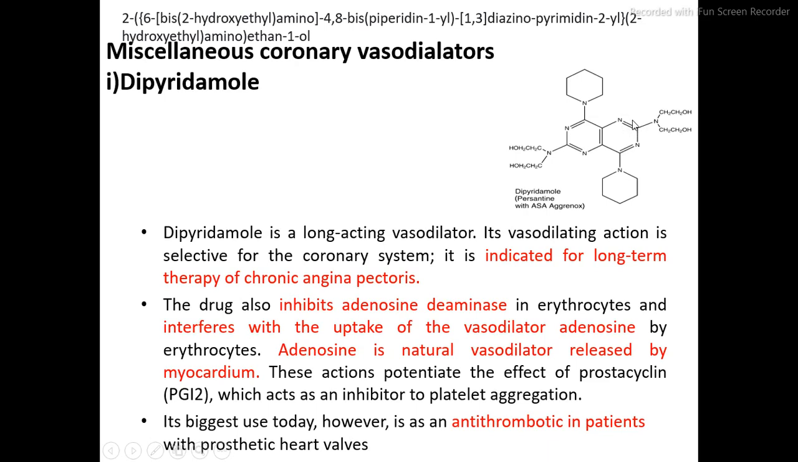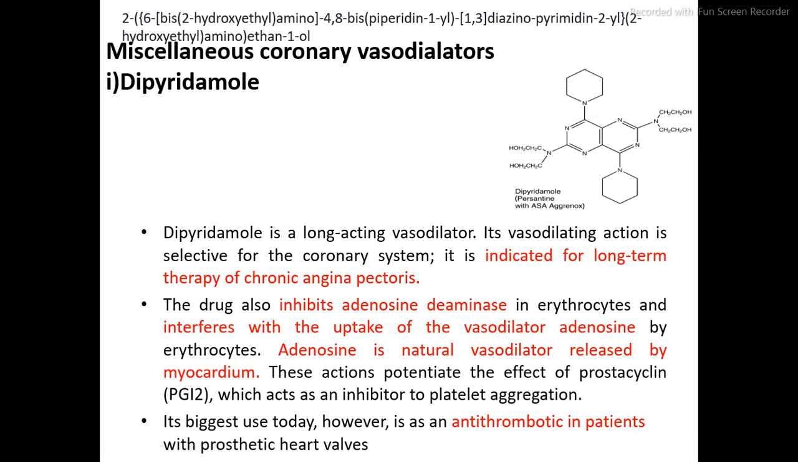1,3-diazinopyrimidine 2-yl, 2-hydroxyethyl amino, and the remaining portion, this is ethanol. So this is the IUPAC nomenclature of the dipyridamole.